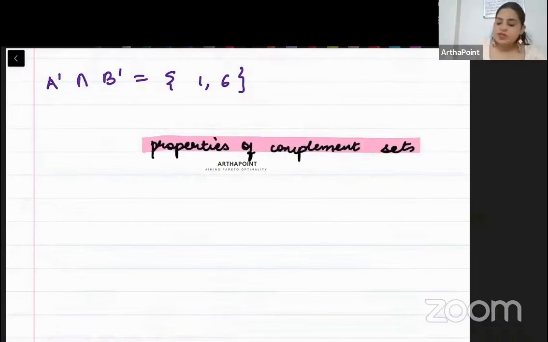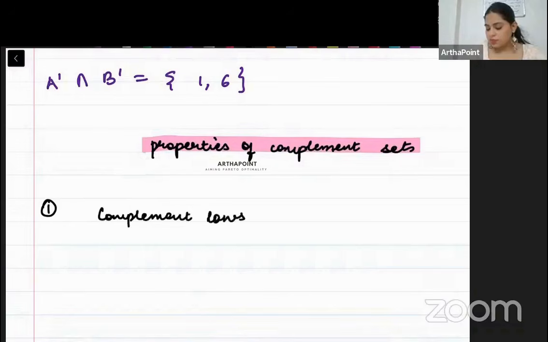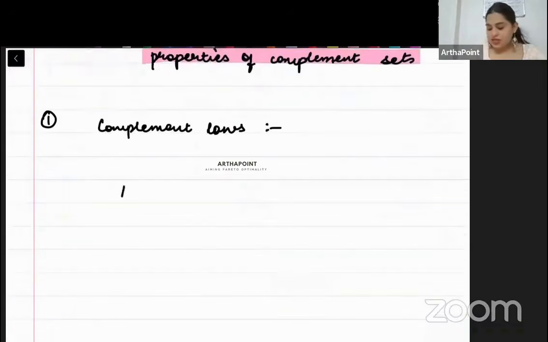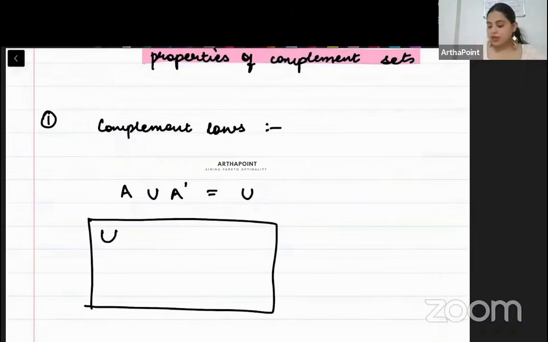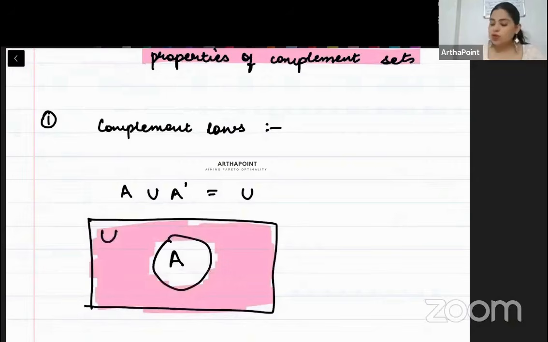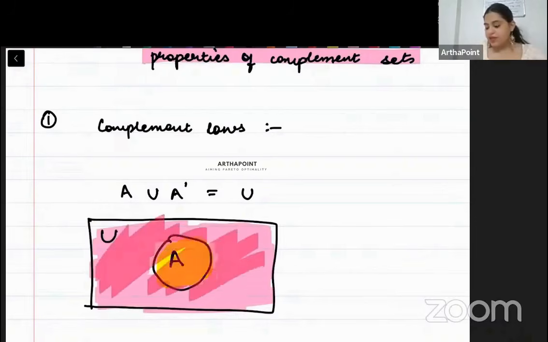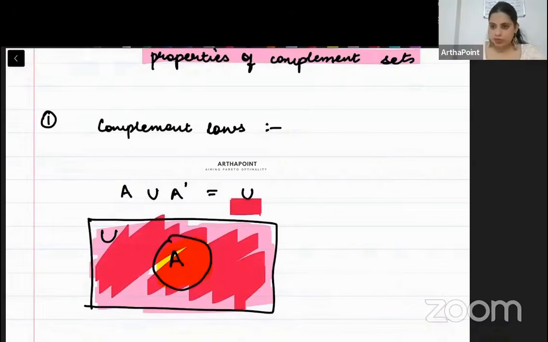Okay, beta. The first property is called the complement laws. This property says that A union A complement is universe. ध्यान से समझो बेटा, this is universe, this is A. What will be complement of A? Anything other than A. This is A complement. Now, if I do union of A with A complement, won't I simply get everything here? That means I will get the universe, right?